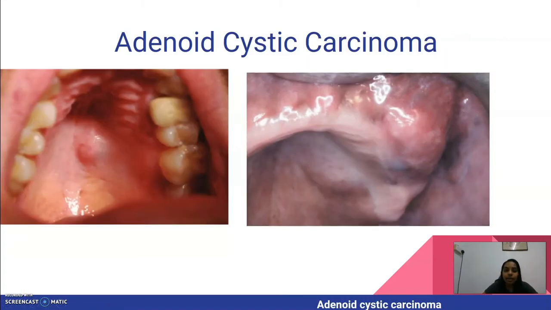Adenoid cystic carcinoma. Adenoid cystic carcinoma is one of the more common salivary malignancies. Adenoid cystic carcinoma can occur in any salivary gland site, and palate is the most common site for the minor gland tumor. This lesion is common in middle-aged adults. It usually appears as a slow-growing mass. In adenoid cystic carcinoma, pain is a common and important finding. Occasionally it occurs early in the course of the disease before there is a noticeable swelling.